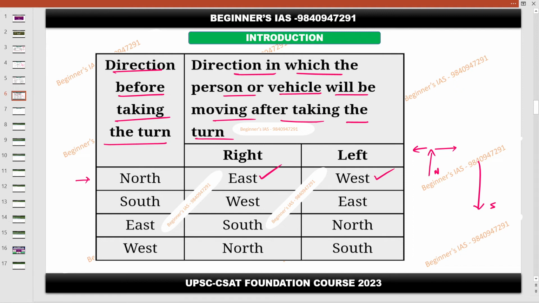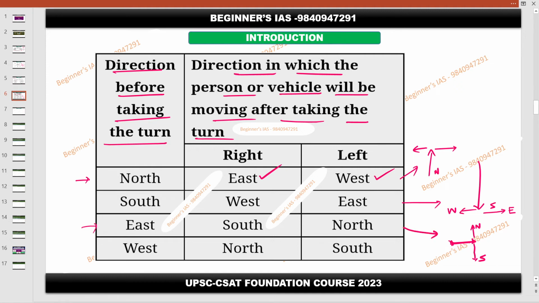Suppose I am going in this direction, then my right hand is going to be the west, and my left hand is going to be the east, so please be careful here. This is with respect to the first case, then this is the second case, now this is the third case. I'm starting here, moving in this direction initially, then my right is going to be the south, my left is going to be the north.